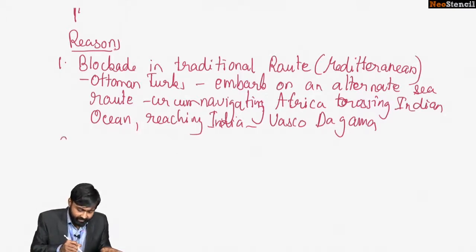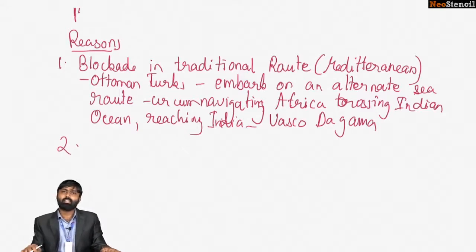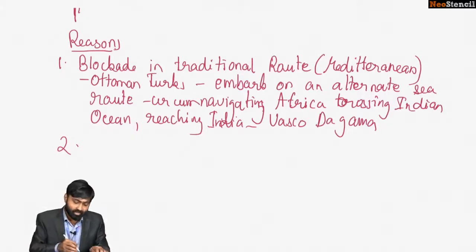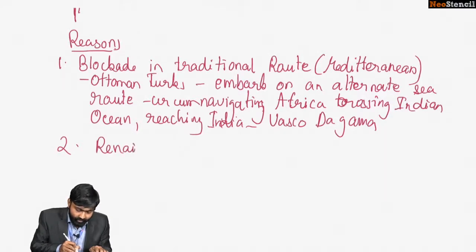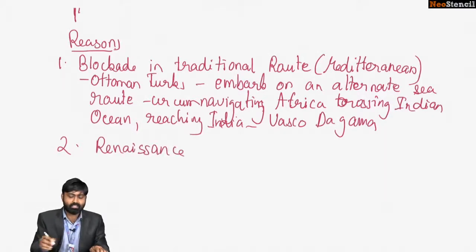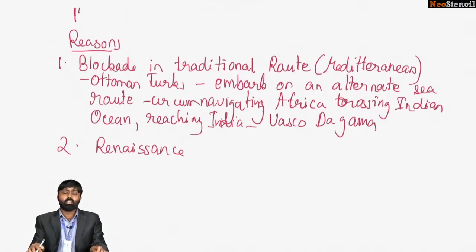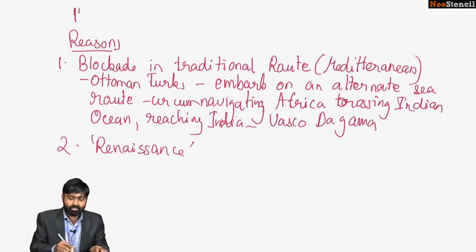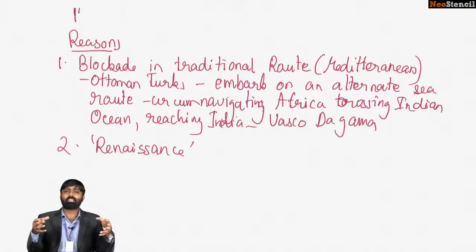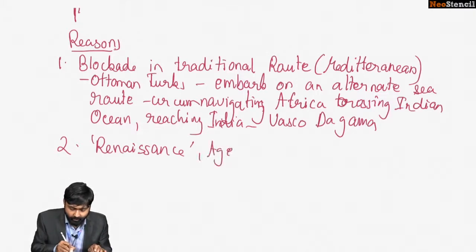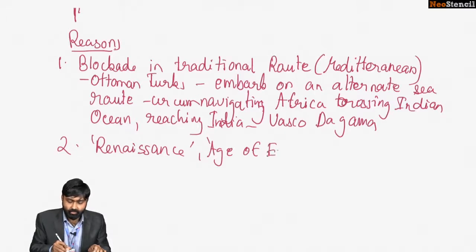Now, what was the other reason? What was the other necessity? Can you tell me? Something very important happened during this time or prior to this era. What happened prior to this era? It was the Renaissance. Now, what is the Renaissance? Can you tell me what Renaissance means? This was the time when the Renaissance spread all around Europe, and this was the age of enlightenment. The 17th century and the 18th century can also be described as the age of enlightenment, when great thinkers emerged all around Europe.